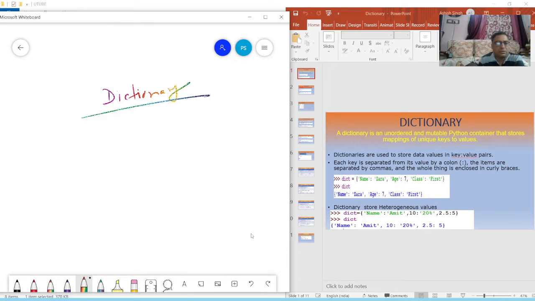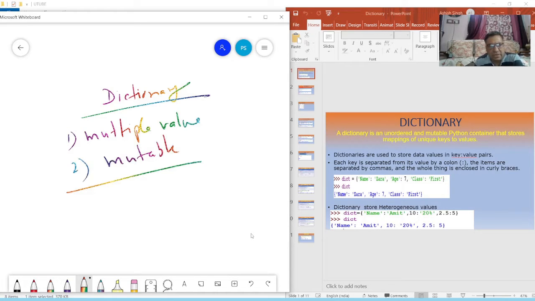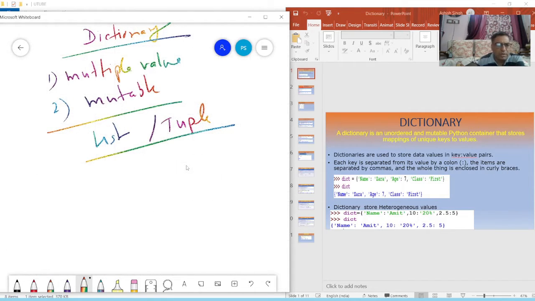Okay, dictionary. So, dictionary is a collection of multiple values, and these values are mutable. Just like list, just like tuple, we can store multiple values in dictionary also. Then my question is, why do we need dictionary?